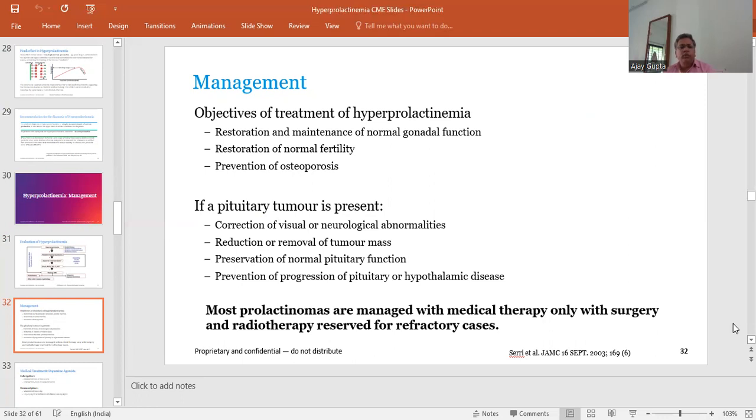Reduction or removal of the tumor mass may be required if the patient has a macroadenoma. Preservation of normal pituitary function is also important in patients with a macroadenoma, as it may affect other pituitary hormone secretion, and progression of the pituitary and hypothalamic disease should also be taken care of. Most prolactinomas are managed with medical therapy, and only rarely are surgery or radiotherapy reserved for refractory cases.